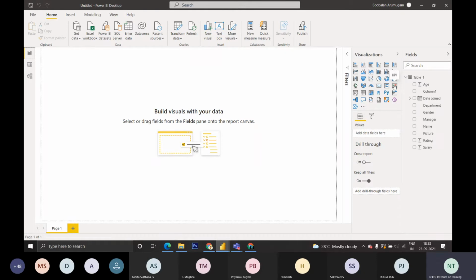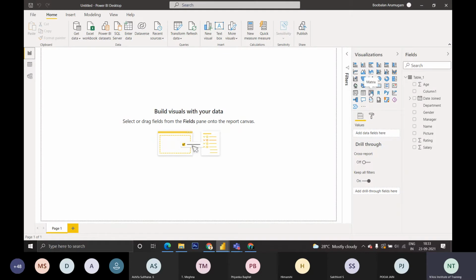Okay, these are the KPI charts. A KPI chart shows what is improving and what is decreasing. That's what we can use a KPI for. Slicers: some people may have used slicers in Microsoft Excel itself. It is a similar kind of thing where you can filter using slicers. For pivot tables we use slicers. It will filter out whatever requirements we need.